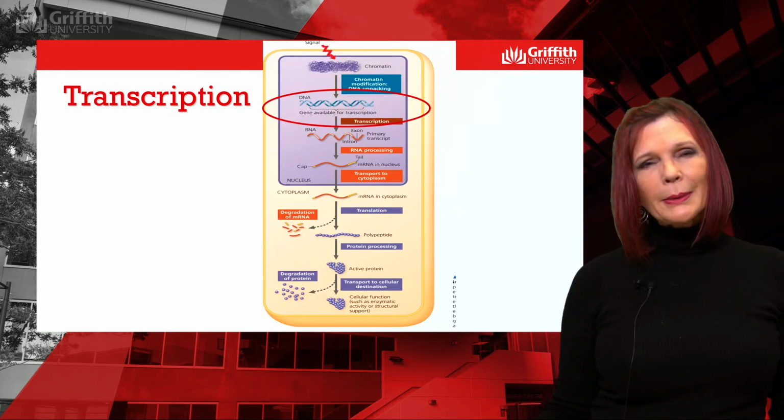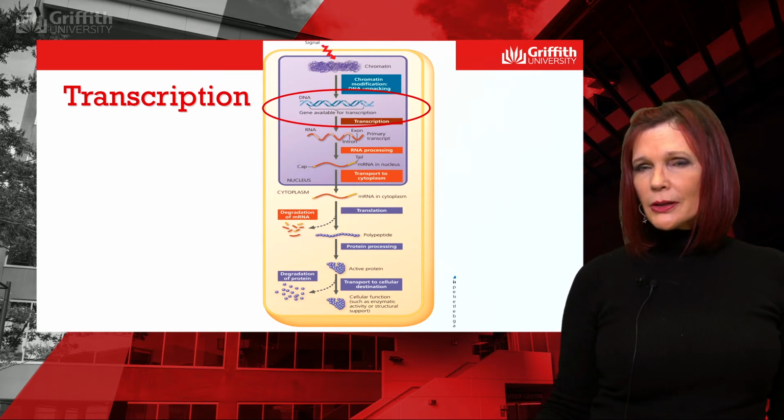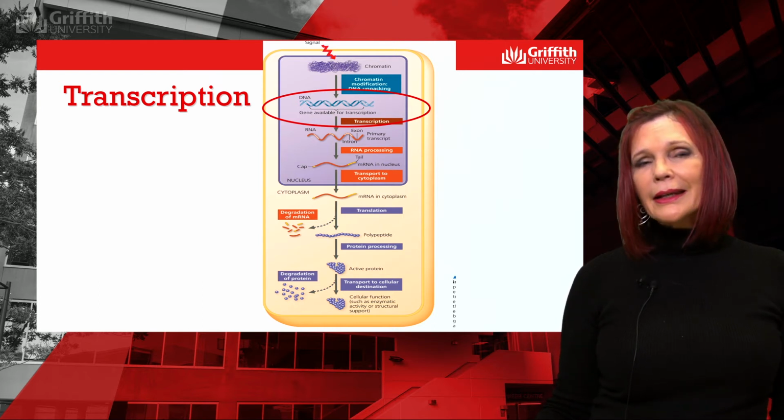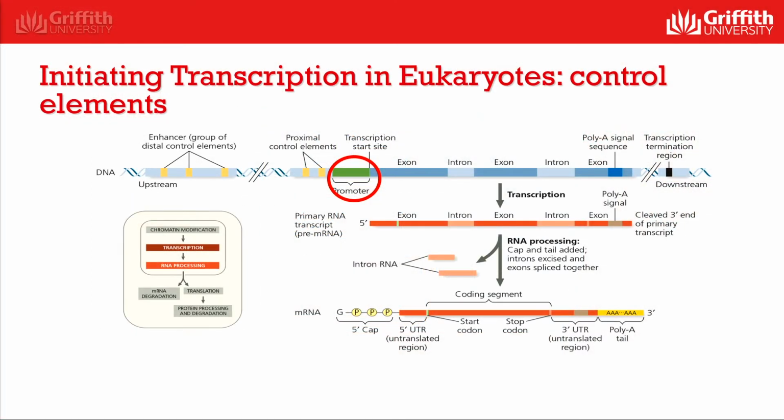Once chromatin has been modified for gene expression, the next step where expression can be controlled is at initiation of transcription. We're now going to look at the types of DNA sequences called control elements and the types of molecules that bind to them for initiation of transcription. Every eukaryote gene has a promoter where RNA polymerase binds and starts transcription, proceeding downstream.